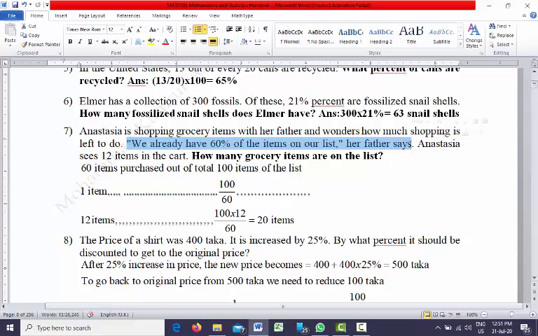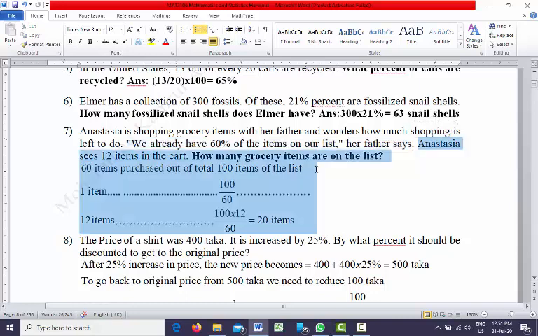So that means her father informed her that he has already purchased 60% of the items on the list. Anastasia sees 12 items in the cart. So that means they have purchased 12 items, which is 60% of the total.